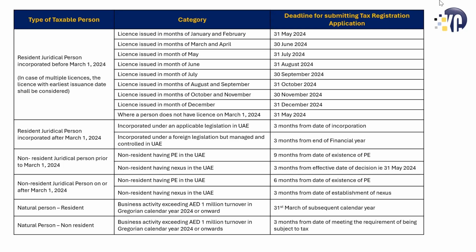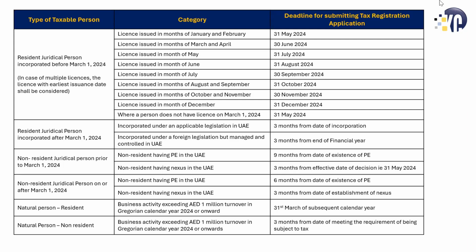And for a non-resident having a PE in the UAE, at the moment in the decision, it has been given as 9 months from the date of existence of PE. Now here a bit more clarification is required because it seems that this is like a past date. The other interpretation people are taking is that if the PE was established, let's say in May, then we need to follow the 9 months from May. But that is not clear, and we would advise you that it is better right now to, by default, if this clarification doesn't come, use the earliest deadline, which is 31st May 2024, to get your PE registered.